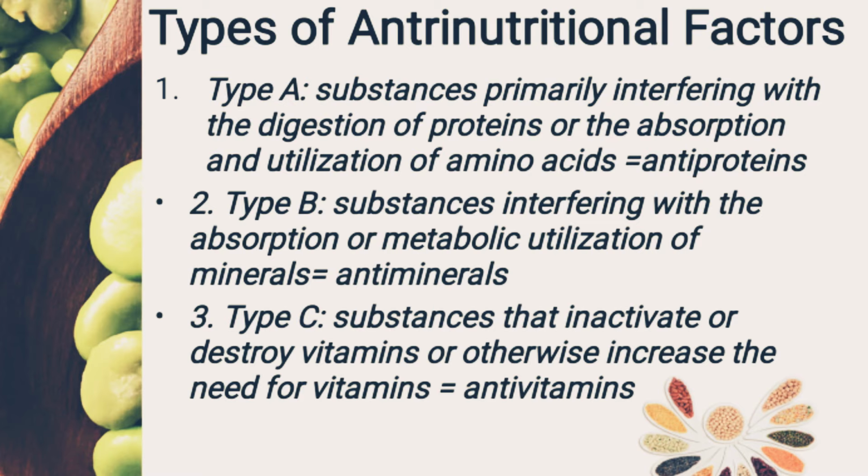Type 3 is substances that interact with or destroy vitamins or otherwise increase the need for vitamins, that is anti-vitamins. The best example is goitrogen. Goitre is an enlargement of the thyroid gland. It occurs due to deficiency of iodine.